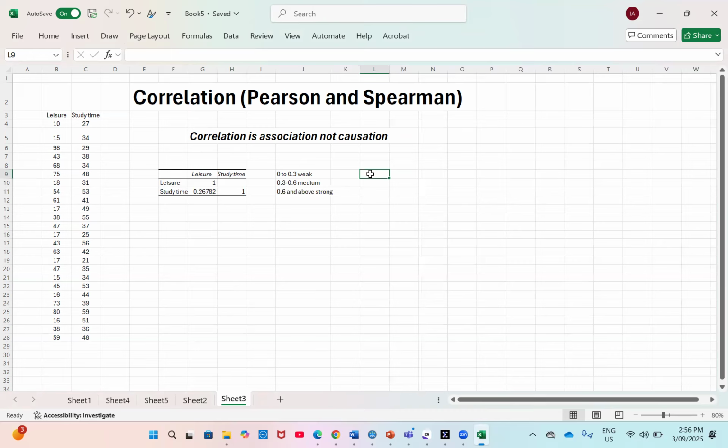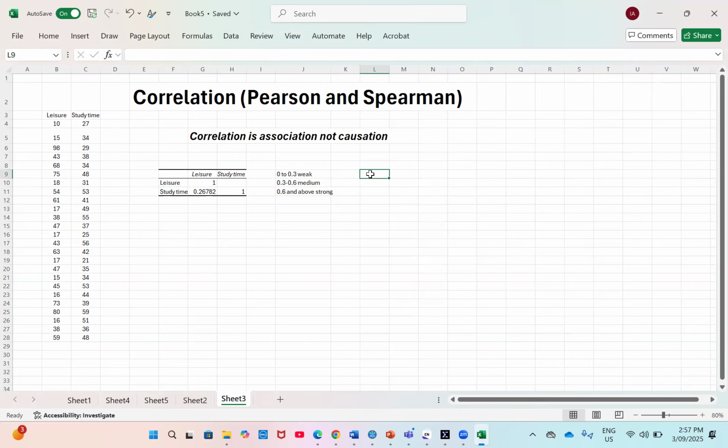Okay, positive. But when there is a negative correlation, that means that once one is moving up, the other one is moving down, and so forth. And normally, when it is negative, we assume that there is an inverse relationship between the two.